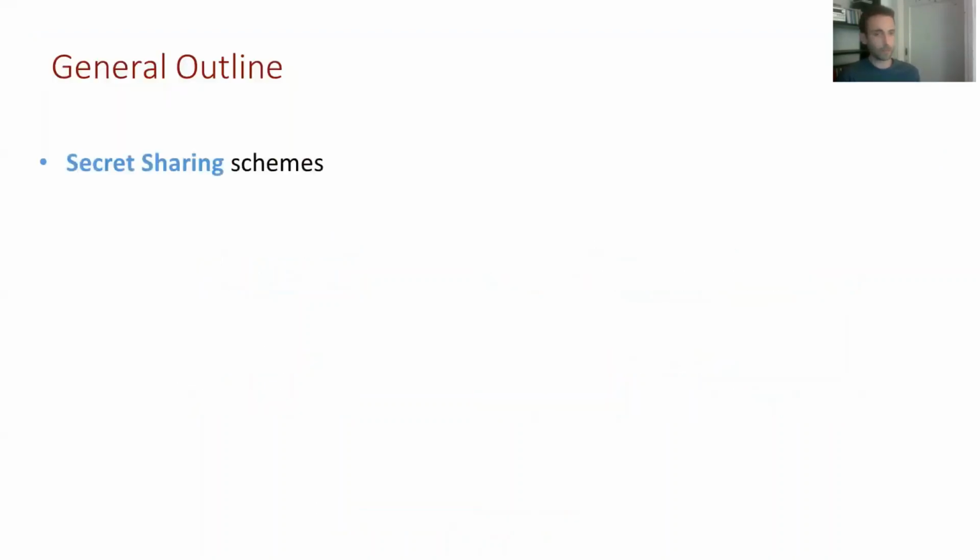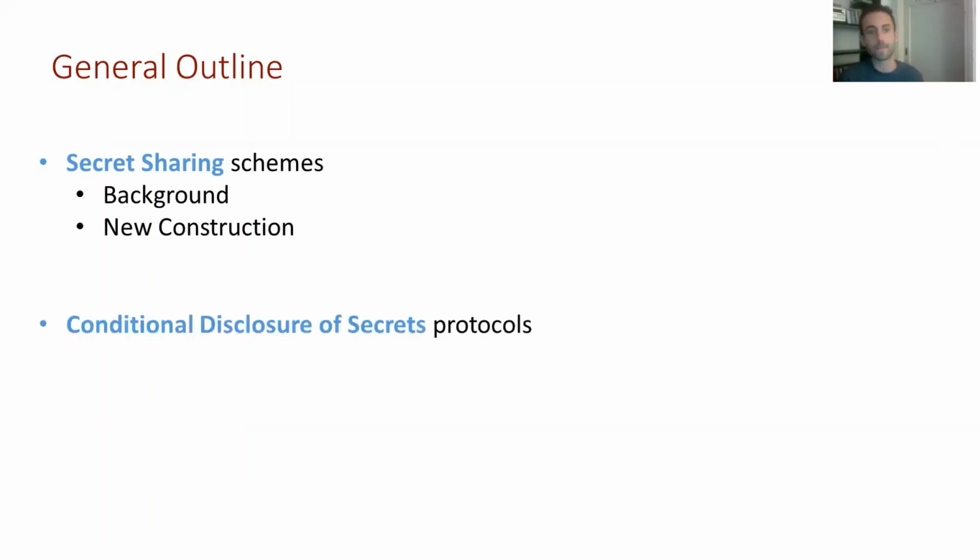So we are going to talk about secret sharing schemes first. We'll see some background and then present our new construction, which has the best parameters to date for secret sharing. We'll talk soon about what those parameters mean. And then we'll see conditional disclosure of secrets protocols, which were used in previous constructions for secret sharing. And in the end, the new robust conditional disclosure of secrets protocols, which we'll call from now on CDS, these type of protocols were used in our new construction for secret sharing. So let's begin with the secret sharing part.